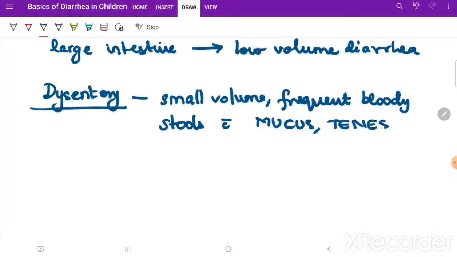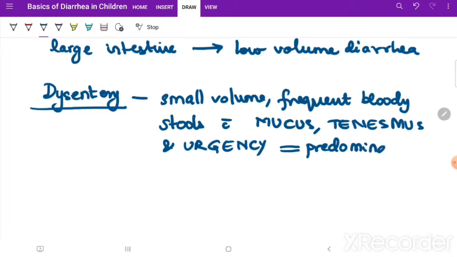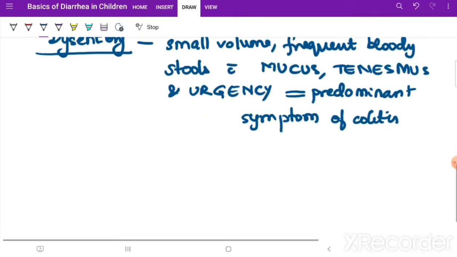Tenesmus is a feeling of incomplete evacuation. It is predominantly a symptom complex of colitis. All this: urgency, mucus, tenesmus.